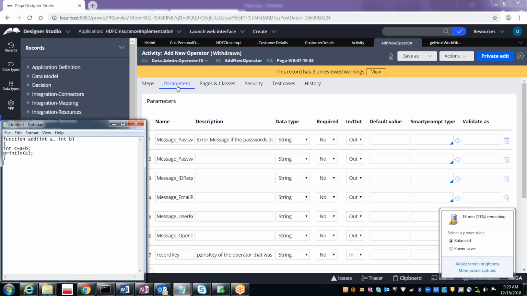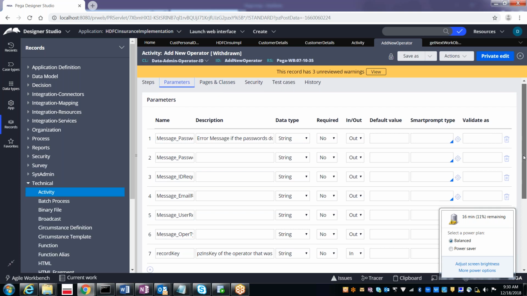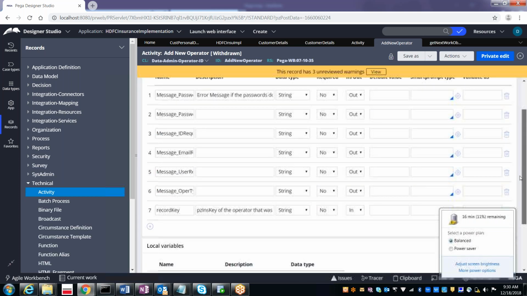That means add is the function, it has 2 parameters, and then we are doing the addition. In the same way here also we can specify the parameters which we want to pass to this activity. See, here there are various parameters available. Based on the need you can have your own parameters also.